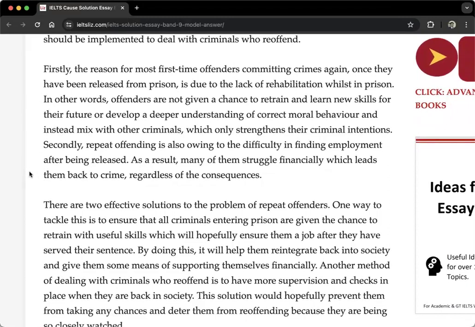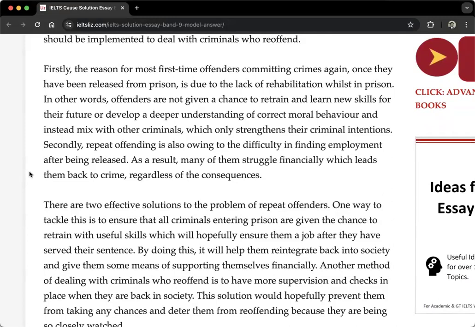Firstly, the reason for most first-time offenders committing crimes again once they have been released from prison is due to the lack of rehabilitation within prison. In other words, offenders are not given a chance to retrain and learn new skills for their future or develop a deeper understanding of correct moral behavior, and instead mix with other criminals, which only strengthens their criminal intentions.